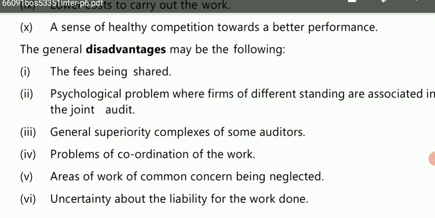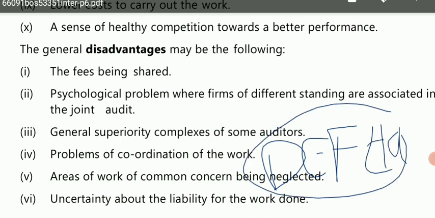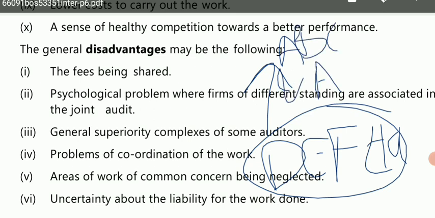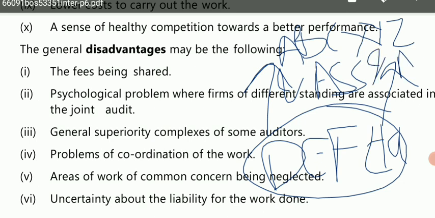Now suppose there is one firm, DEF Limited. DEF Limited has appointed ABC and Associates as its audit firm, and another audit firm, XYZ and Associates. So ABC and Associates and XYZ Associates came as joint auditors, and they are doing the audit of DEF Limited.